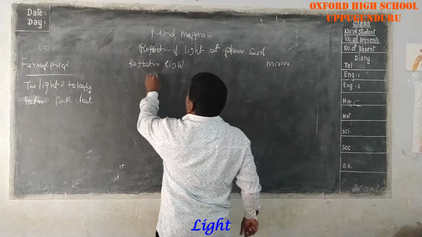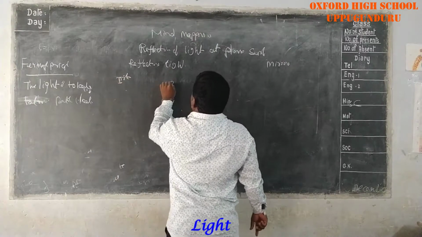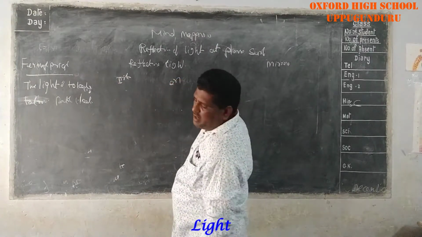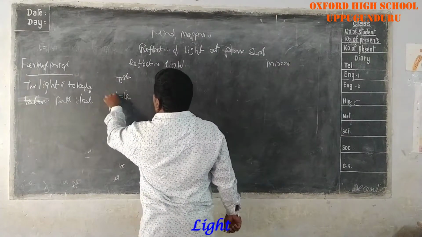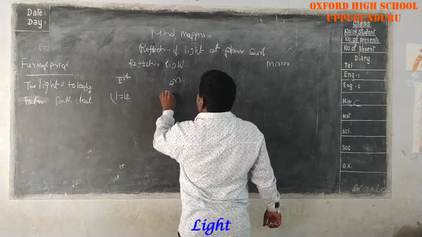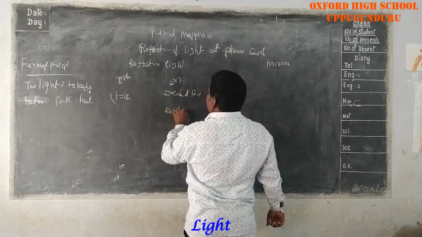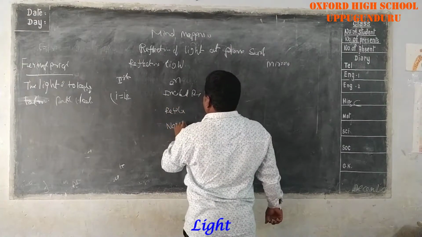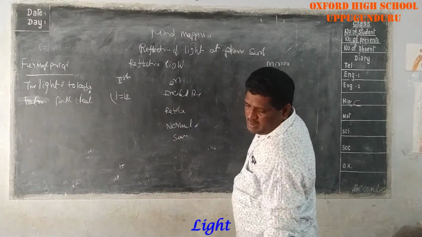Next, reflection of light has two laws. The first law is that angle i is equal to angle r. The second law is that the incident ray, reflected ray, and normal are in the same plane.